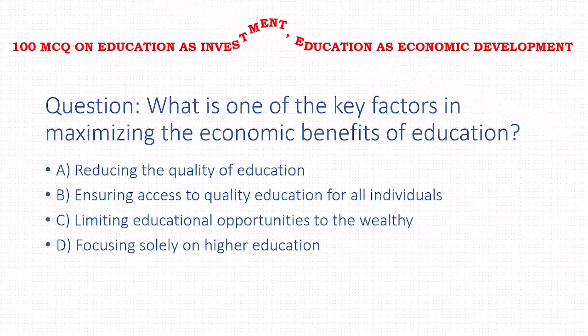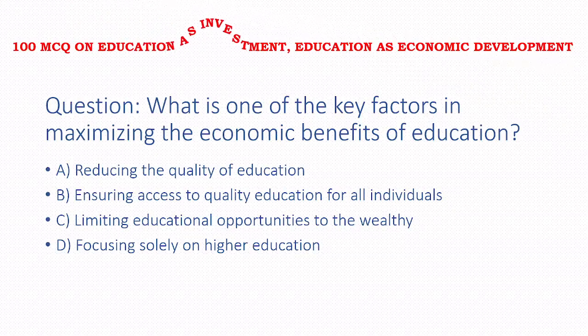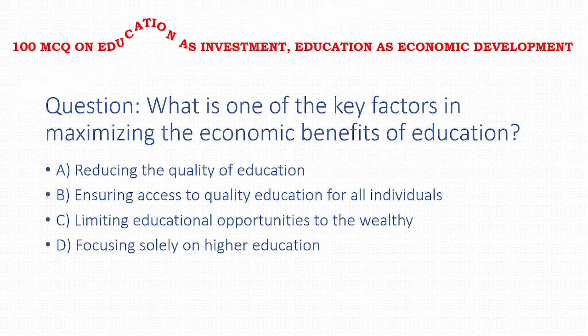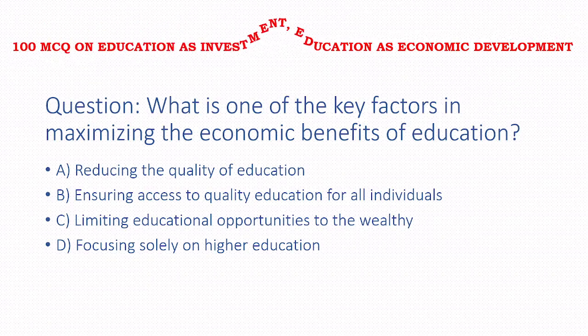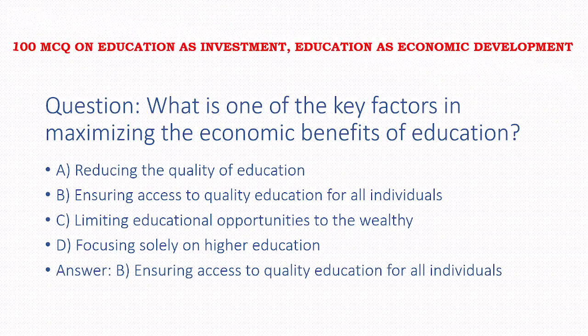Next, what is one of the key factors in maximizing the economic benefits of education? Options: reducing the quality of education, ensuring access to quality education for all individuals, limiting educational opportunities to the wealthy, focusing solely on higher education. Answer of this question is option B, that is ensuring access to quality education for all